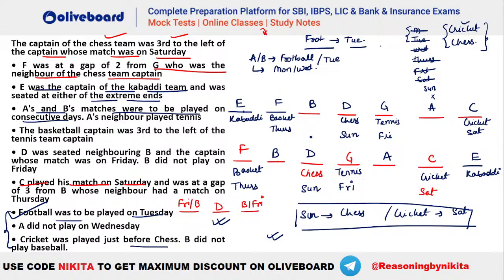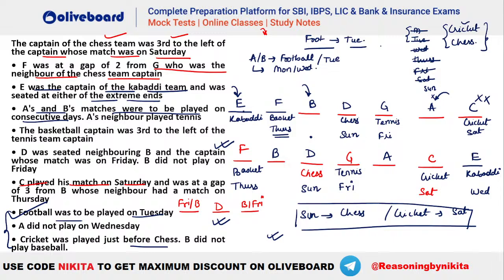B cannot be Wednesday. And similarly, E also cannot be Wednesday. Why? Because Thursday is a neighbor of Wednesday, right? Thursday and Wednesday are consecutive in nature. So in this first case, you can see Wednesday cannot be here, Wednesday cannot be here, even Wednesday cannot be here. That means in the first case, you cannot place your Wednesday. That means this case is eliminated and hence this will be the valid case here. So the second one will be valid, right? Now we know A is not on Wednesday here, so that means E will be on Wednesday, okay? Because B cannot be on Wednesday because his neighbor is already on Thursday. So neighbors should not be on consecutive days, right? I hope this is clear.